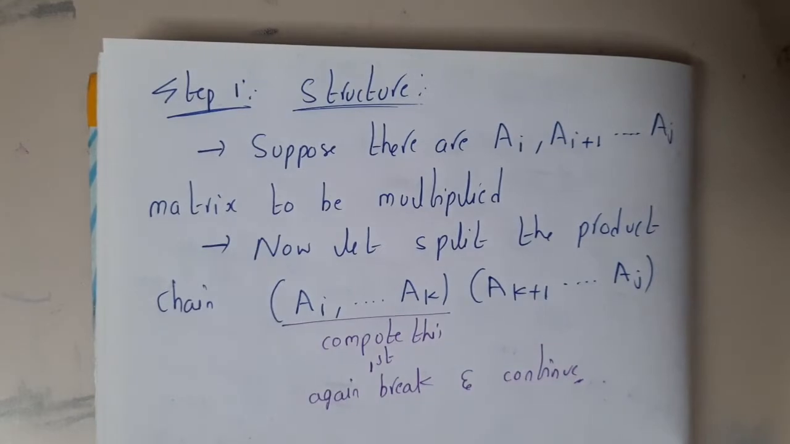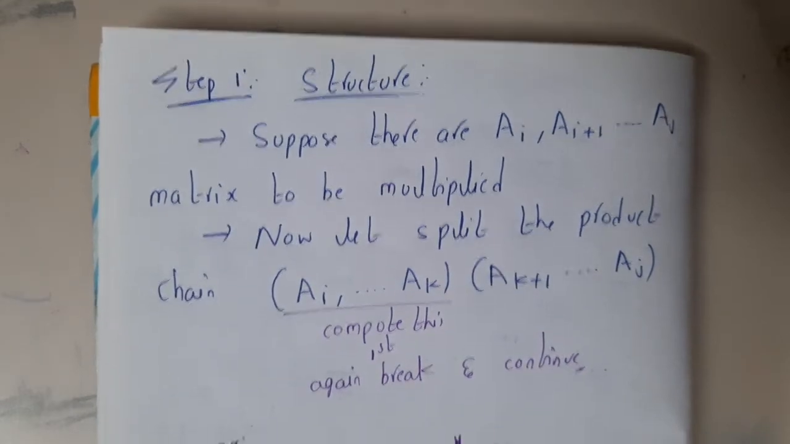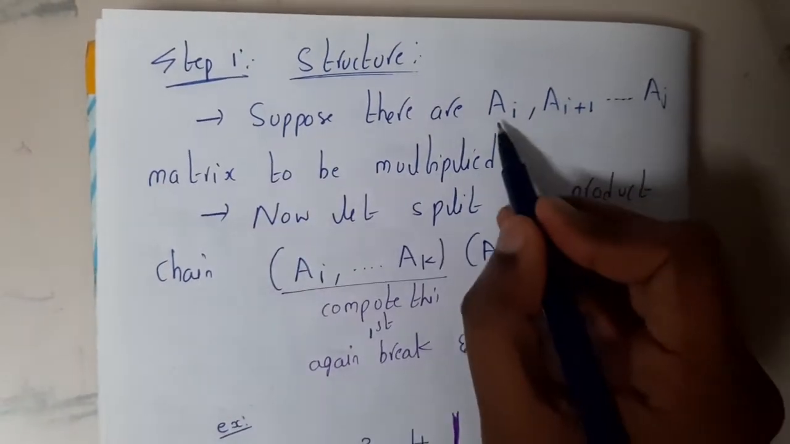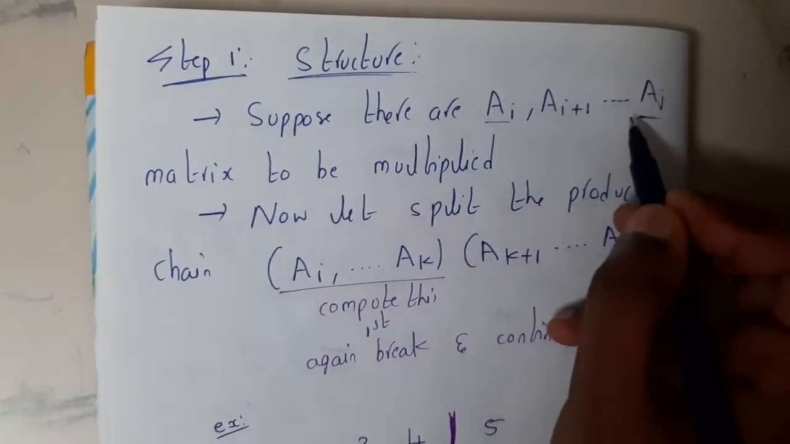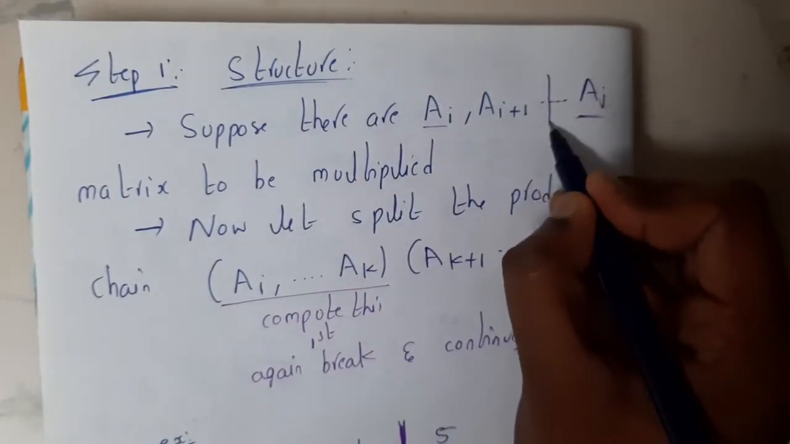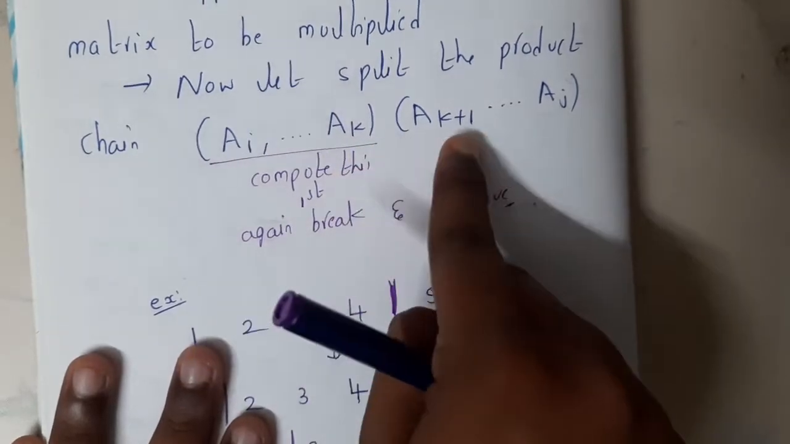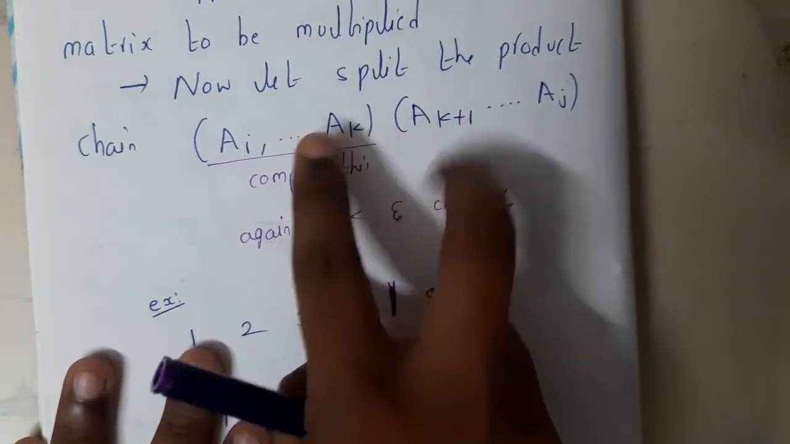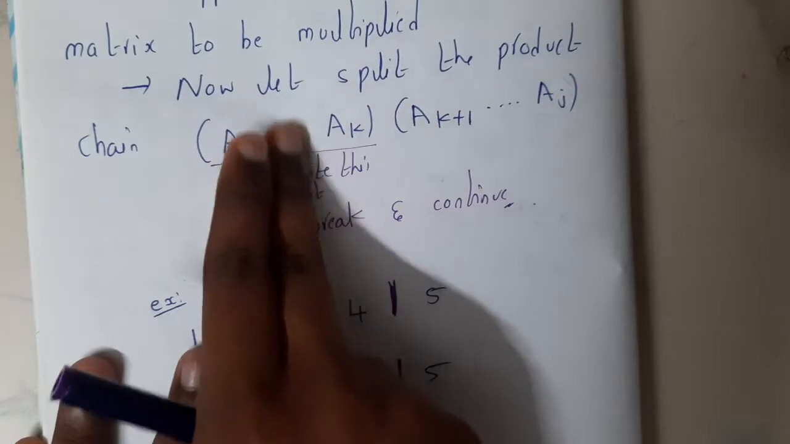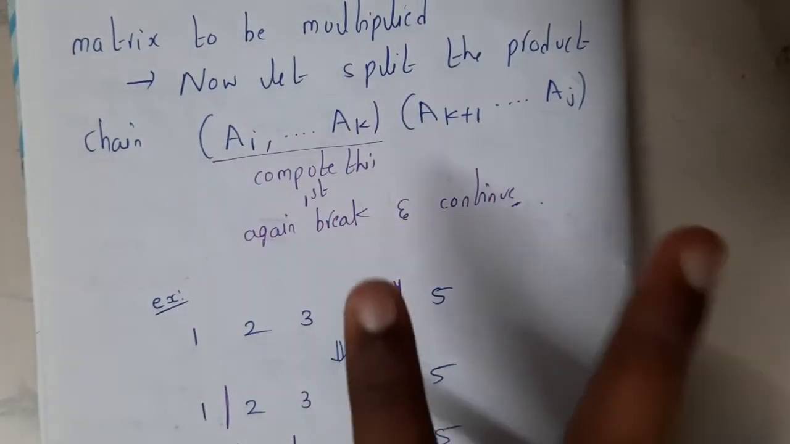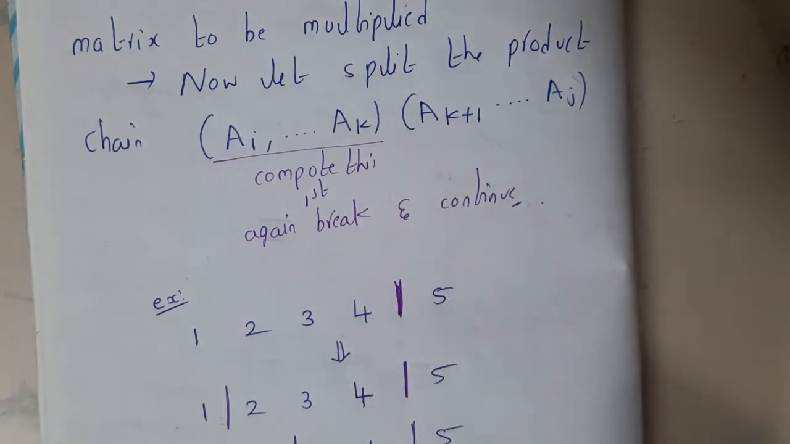This is also a type of divide and conquer problem, guys. Suppose we have a matrix chain A1 to AJ. What we do is find a point where we need to split them, that is A1 to AK plus AK plus 1 to AJ. In this way we will split, and again in this we will split, until you reach two matrices, so you can multiply them. Until that time you will find the K value.